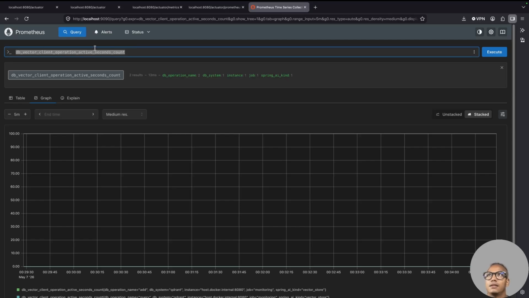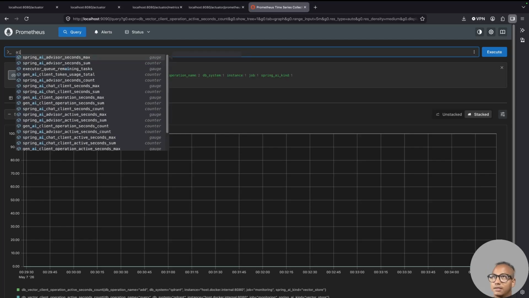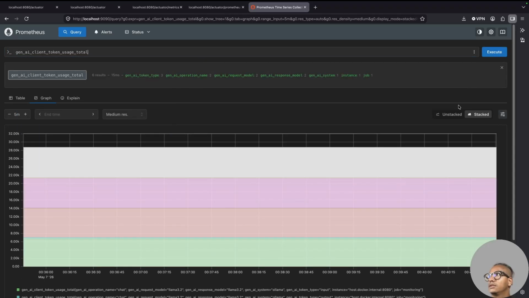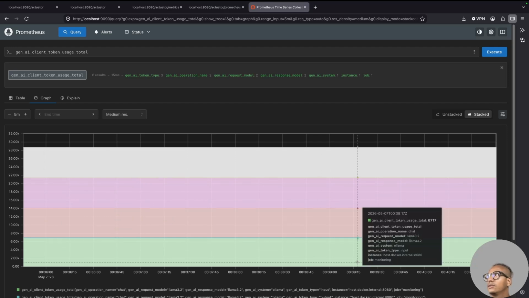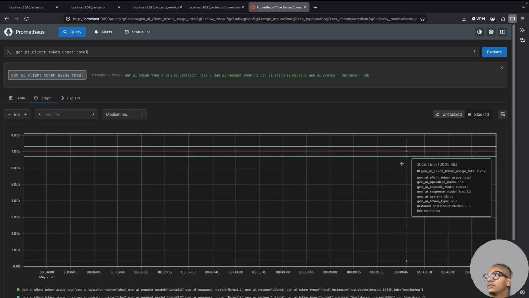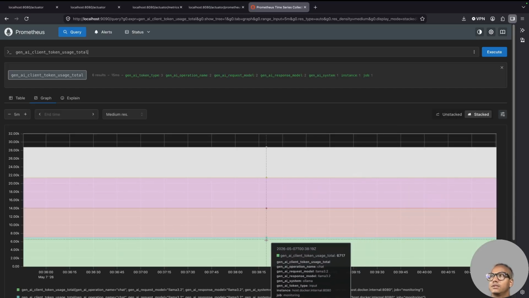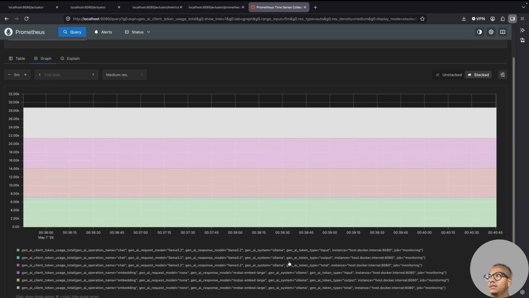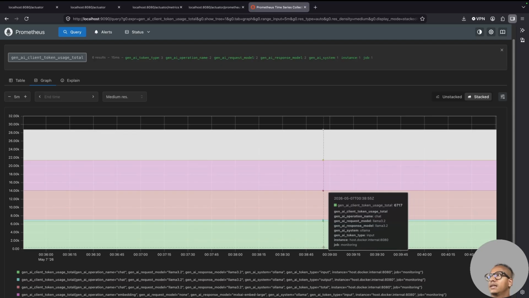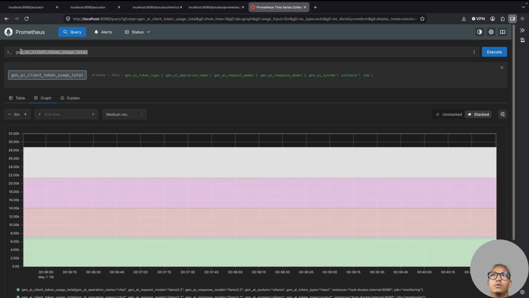Here, if you look at these things, let's say we want to see a similar thing, right? It's just a better way to look at it. I want to see the total usage. So if I do this one, look at this, and this is time based and all those things. Let's do unstack. So these are different ways to do stuff, and here you see what it means and the number of stuff here, right? And the timeline here, and whatever we were looking at in the actuator, you can actually find it here.